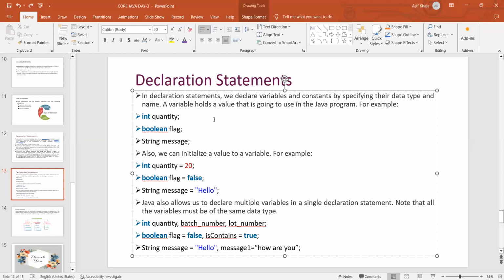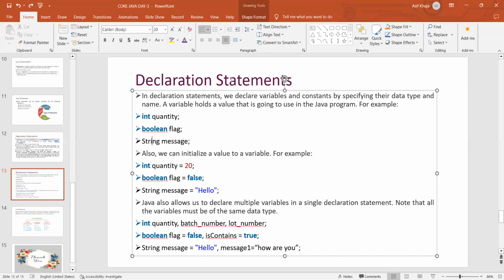For example, int quantity, boolean flag, string message. These are declaring a variable with just the data type and the variable name. Quantity is a variable of integer type. Flag is a variable of boolean type. Message is a variable of string type. And we can also initialize a value to a variable.